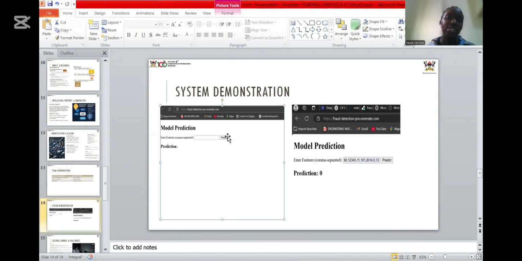And so for the system demo, this is what our system looks like. This is the hosted version. We haven't really built a beautiful user interface. This is what we have for now, but we plan to do that later.